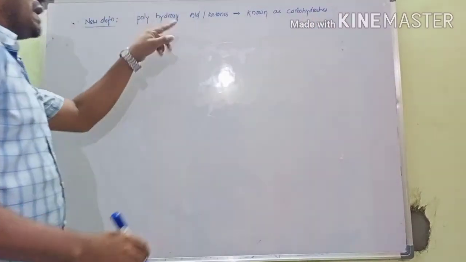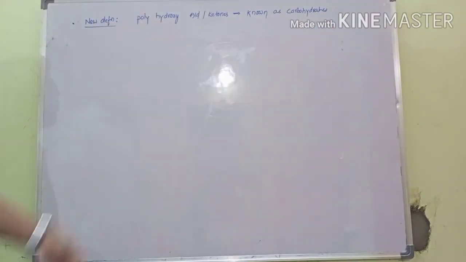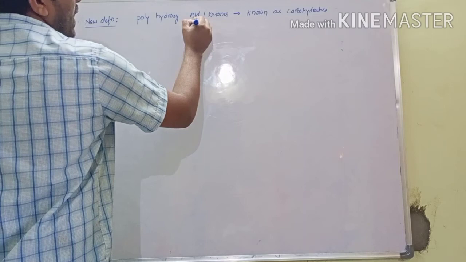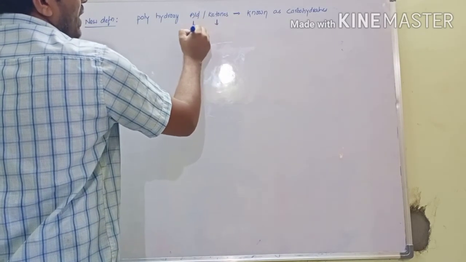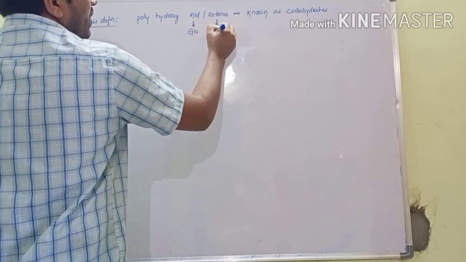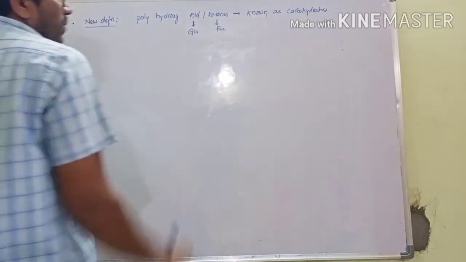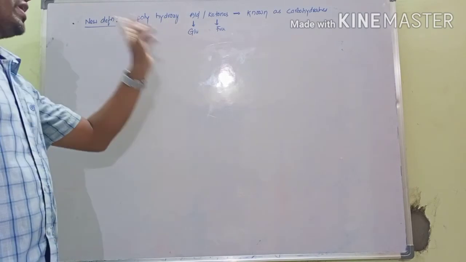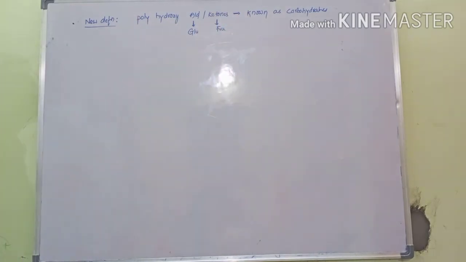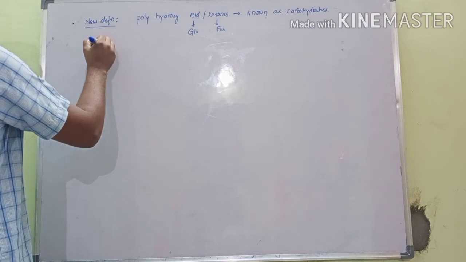So what is that? Polyhydroxy means more than one OH group. Aldehyde means the aldehyde functional group, or ketone. The aldehyde functional group is mainly contained in glucose molecules. The keto functional group is contained in fructose molecules. So according to the functional group with OH groups, that is called carbohydrates. Next, one more definition.